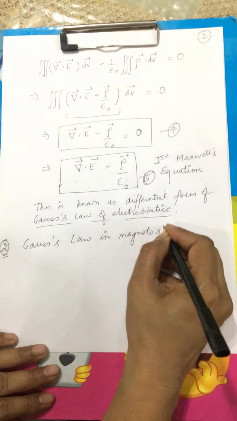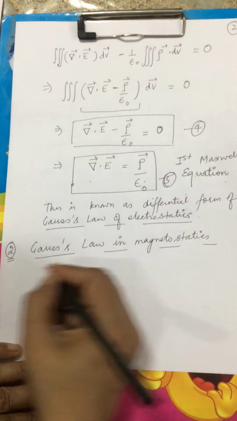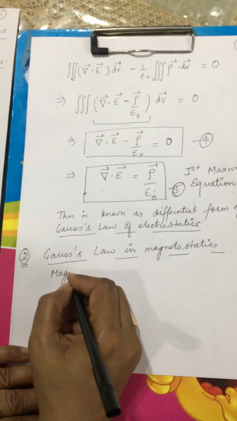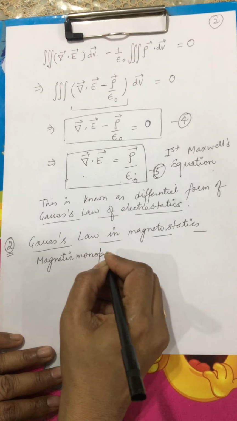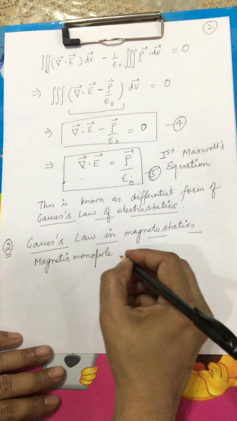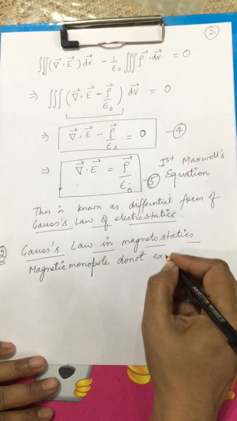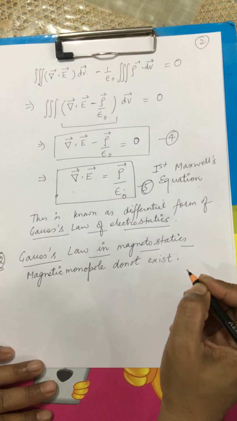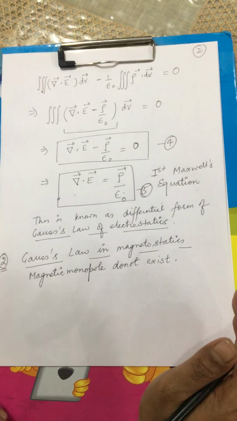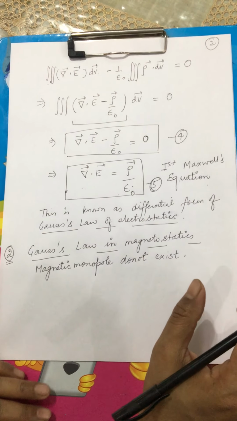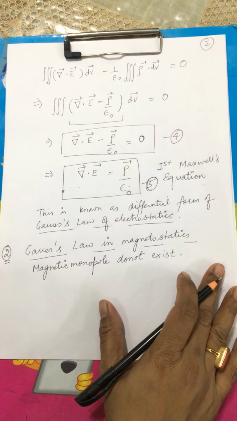Similarly, the second Maxwell's equation is nothing but an equivalent of Gauss law in magnetostatics. Let's see what it is. Now, since magnetic monopoles do not exist, what do I mean by this? I simply want to convey that a magnet will always be a dipole, howsoever small it is, which means that if you break a magnet, it will always create a dipole. You cannot have a single north pole or a single south pole.